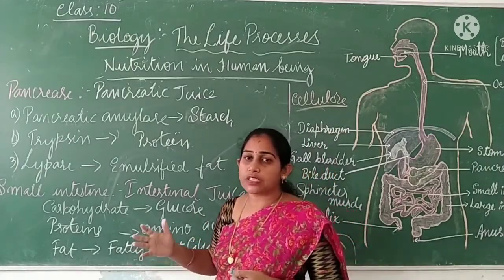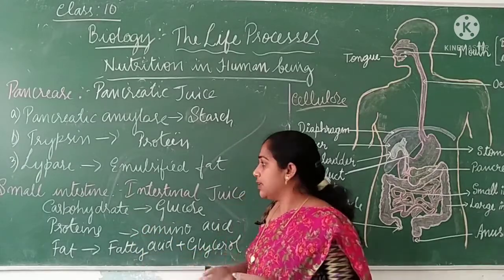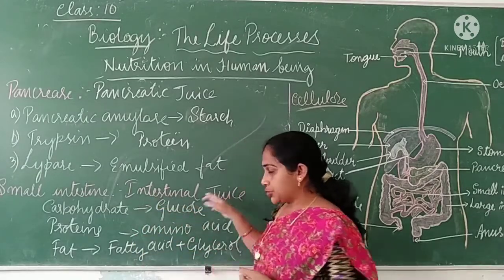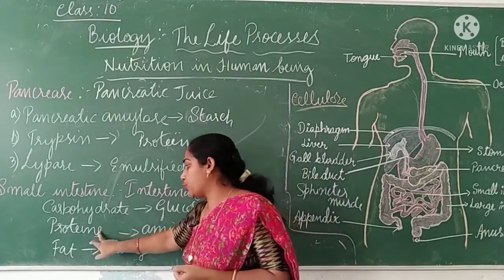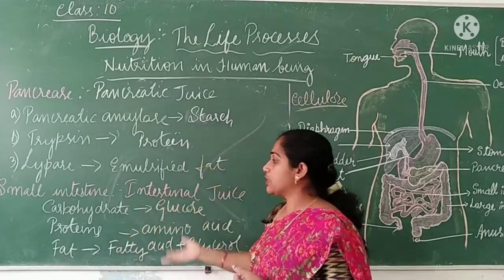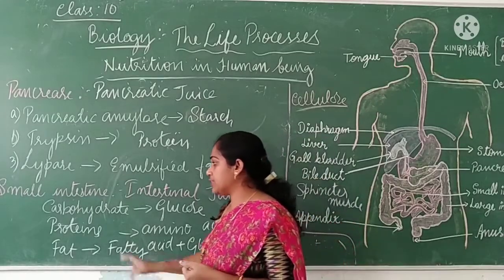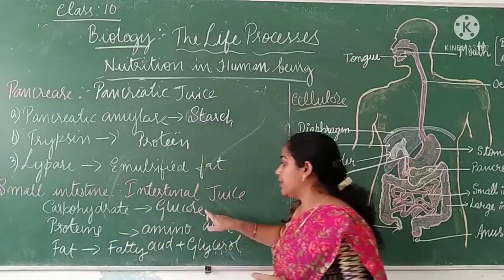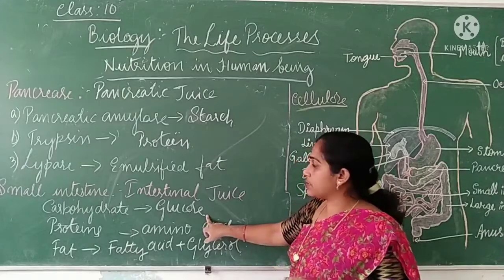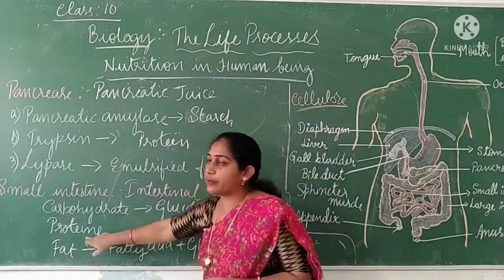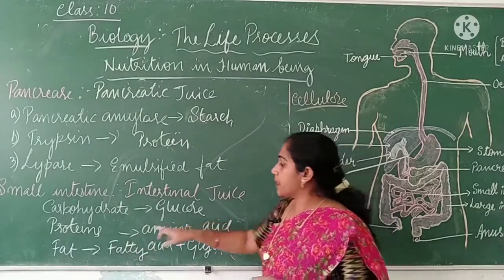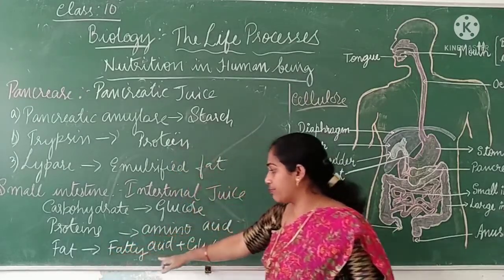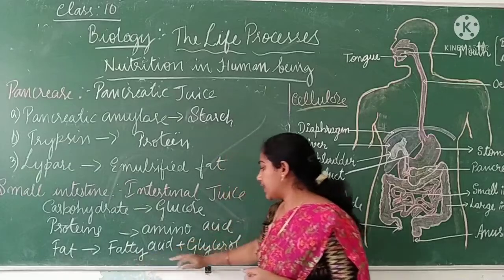So all the components of the food will be completely digested by the intestinal juice. The intestinal juice produced in the intestine acts on carbohydrate, protein and fats completely. So what is the final product you are getting after digestion? Carbohydrate is finally broken down into glucose. Protein is finally broken down into amino acids, and the fat is finally broken down into fatty acids and glycerol.